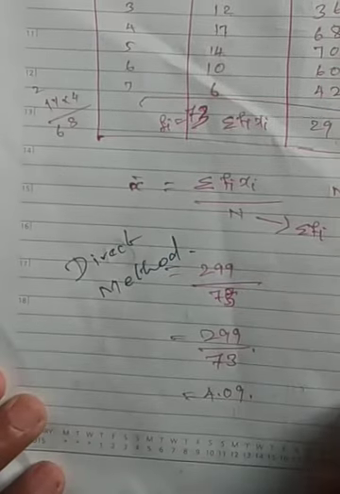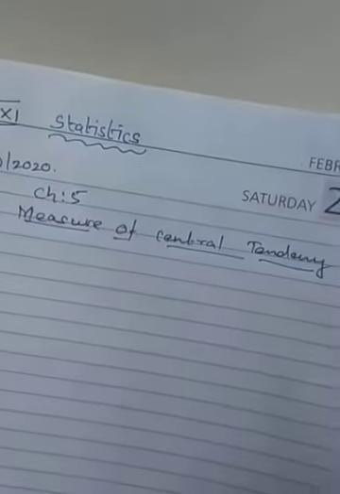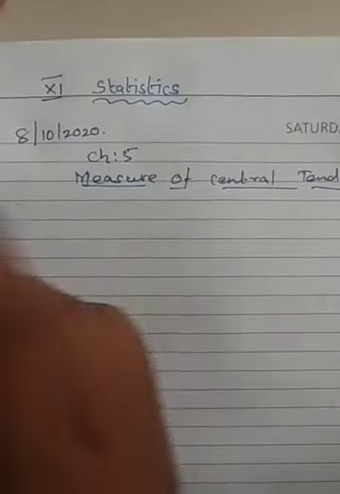Now we are going to do the shortcut method. What is the shortcut method that we are going to see? For that I need some questions here, so I will write them. Before that we must know the formula. If you understand the formula, then everything will come.